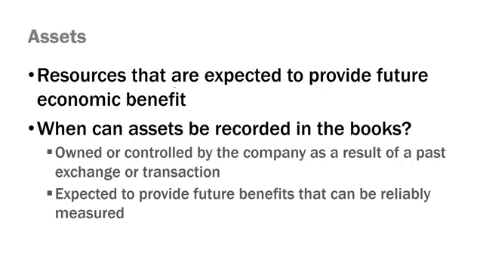Well, the item has to meet two criteria to be recordable as an asset in the books. First, it must be owned or controlled by the company as a result of a past exchange or transaction. And then second, it has to be expected to provide future benefits that can be reasonably or reliably measured.